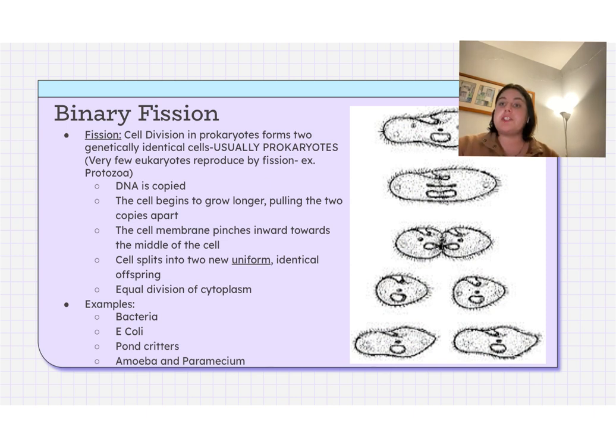The first is binary fission. Fission is when there is cell division in prokaryotes. Remember, prokaryotes do not have a nucleus. And it forms two genetically identical cells, like identical twins. DNA is copied, the cell begins to grow longer, the cell membrane kind of pinches inward, and it splits into two identical cells, okay? And this has an equal division of cytoplasm. Some examples include bacteria and pond critters.